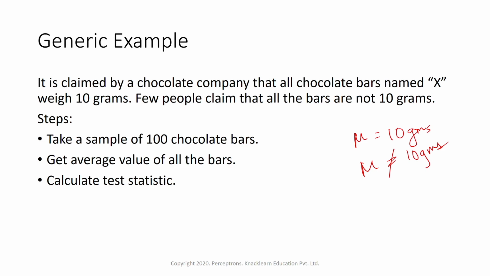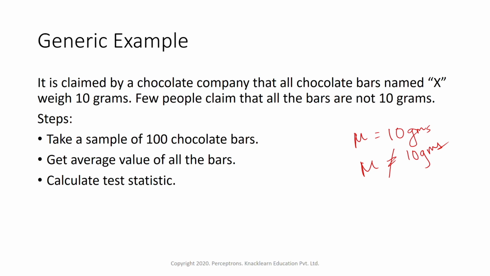Now, what are the steps to carry out the test? First we take a sample of some chocolates, suppose 50 or 100 chocolate bars. We cannot take all the chocolates, as there will be millions of them, so we take a few out of that. Usually, if you want to test it manually, you go and pick some chocolates. So suppose we pick 100 chocolate bars.